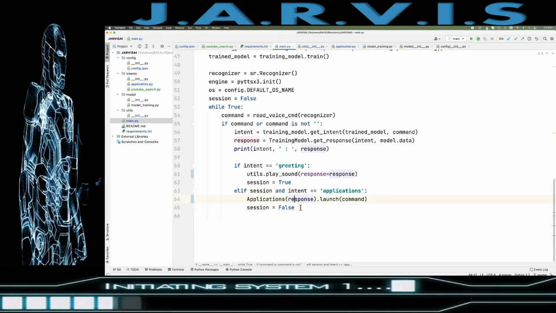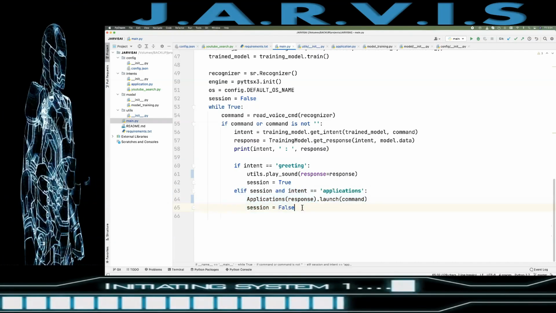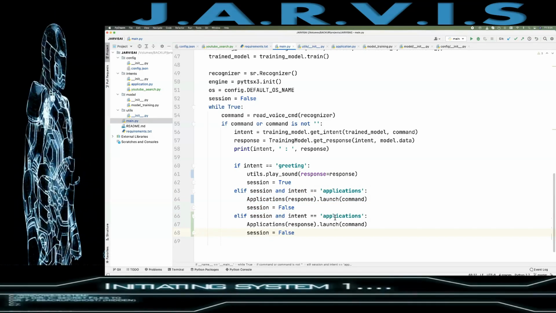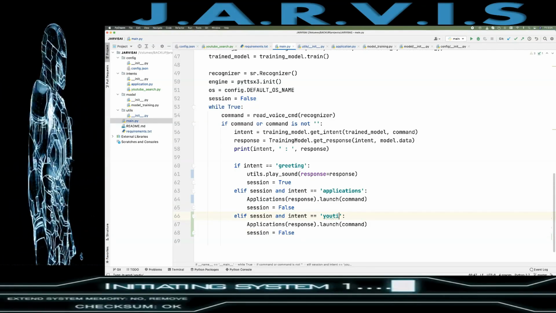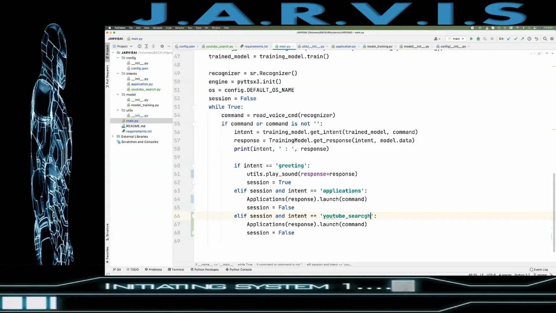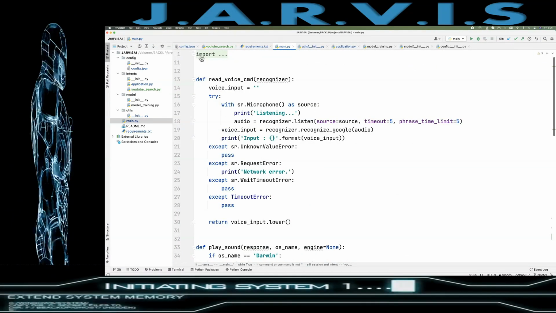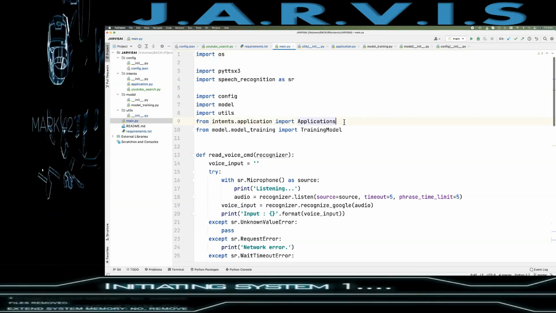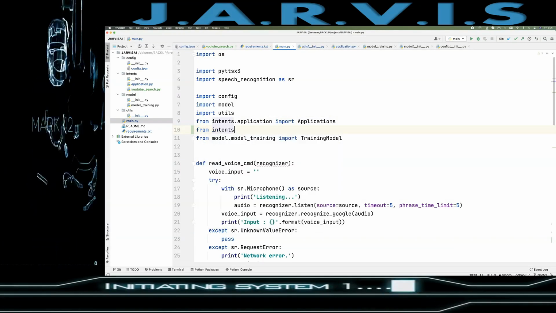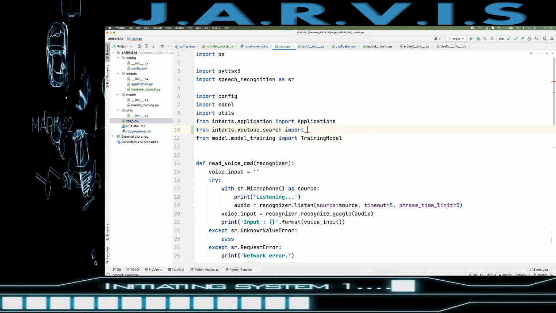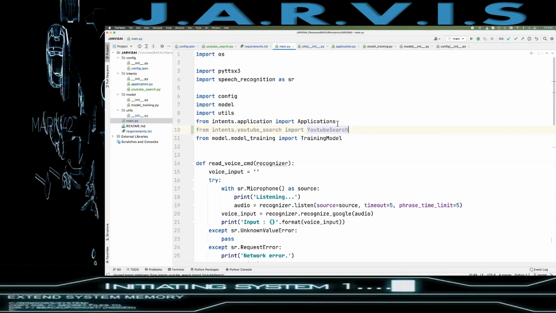So here just copy and paste it, and here YouTube search, and instead of application, first I need to import the intent from intents.youtube_search, right?